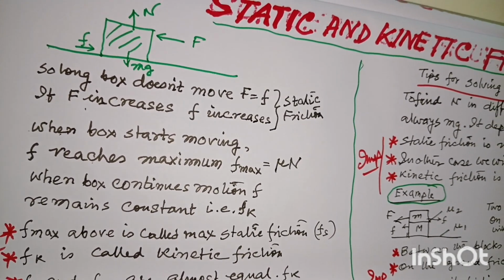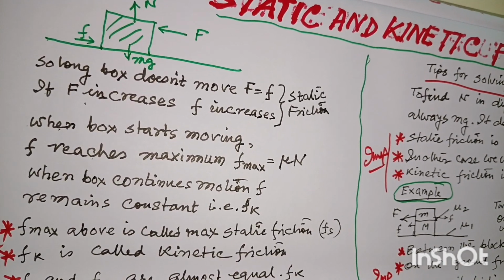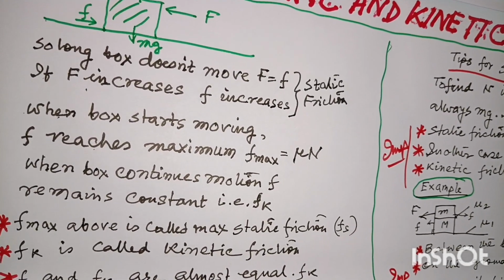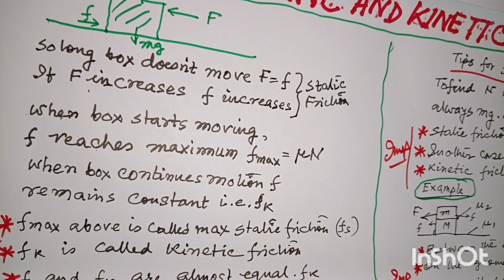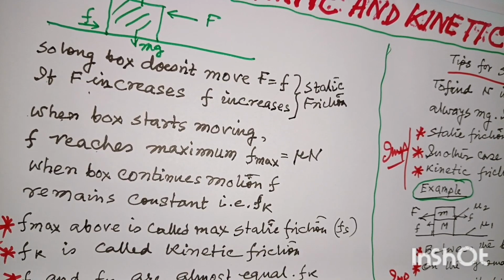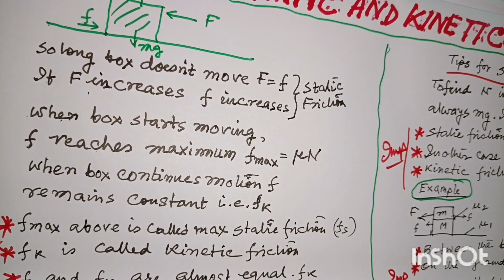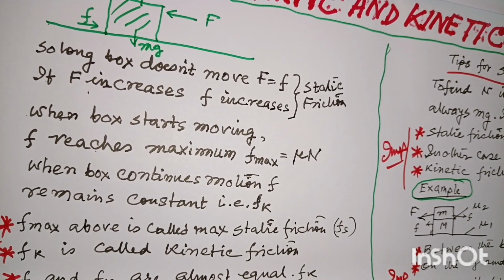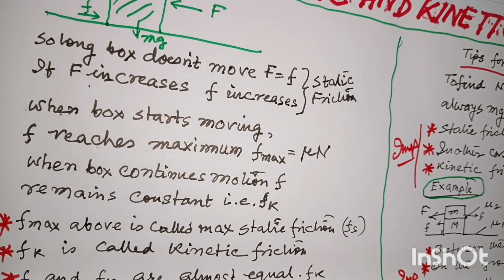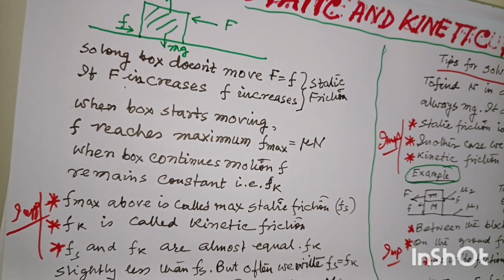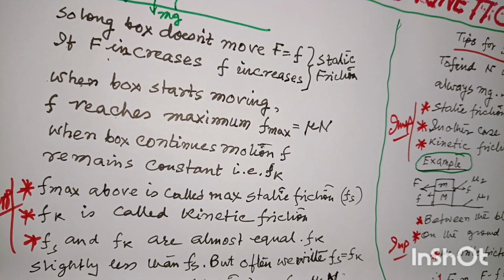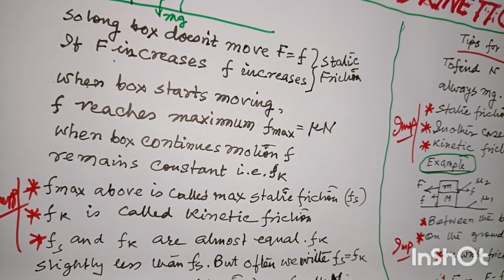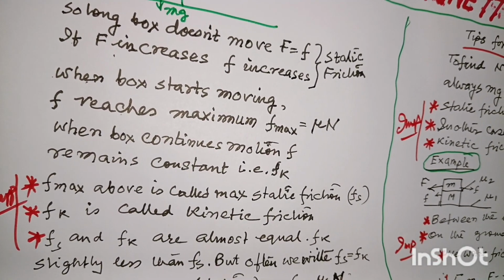And as long as the box continues its motion, the value of friction remains constant. That is called Fk, kinetic friction. Again I am telling, F max above is called maximum static friction, and we write Fs.